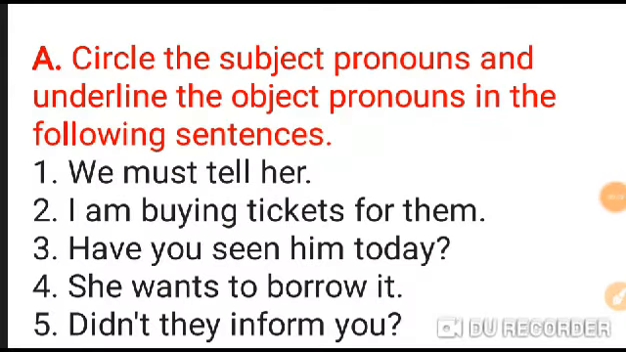Now see this question. Here you have to circle the subject pronouns and underline the object pronouns in the given sentences. As I told you, the answer of who in a sentence is the subject and the answer of whom is the object of that sentence. For example, number 1 is we must tell her. So who must tell her? We must tell her. So here we is the subject, and since it is a pronoun, it is the subject pronoun and it will be circled.